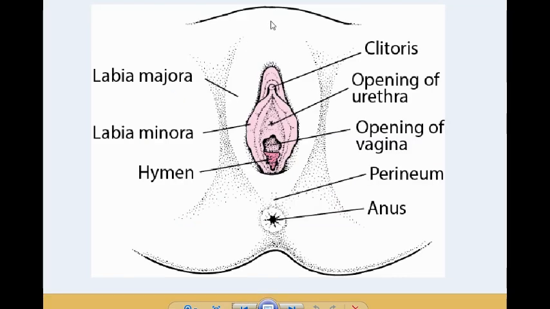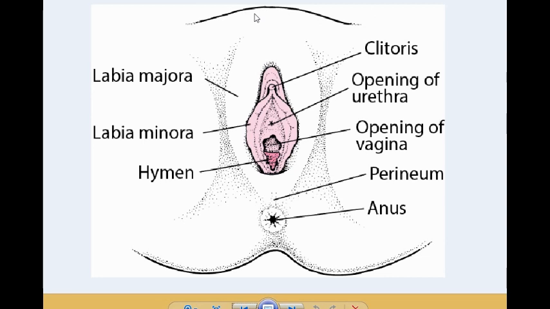Next, about the female external genitalia. Okay, so here it includes the mons pubis. So this mons pubis is present in the exterior region. Okay, in this region. Next, labia majora, the outer part. Next, labia minora, the inner part, hymen and clitoris. Okay, so here this mons pubis, तो इसमें उसका लेवलिंग नहीं है. So this part is known as mons pubis. It is the cushion of fatty tissue covered by the skin and pubic hair.